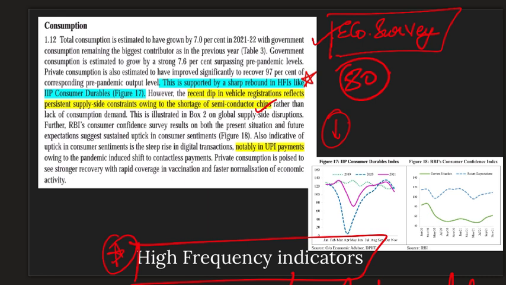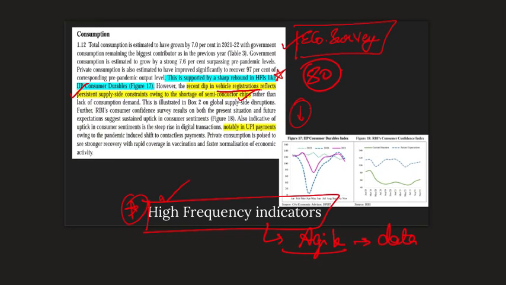But a quick look at a high frequency indicator, namely vehicle registrations, shows that there is persistent supply side constraints rather than actual demand, because there is a huge waiting period for a lot of vehicles, but vehicles are not supplied. This actually cleared the path for policymakers. So this is the advantage of having an agile approach.